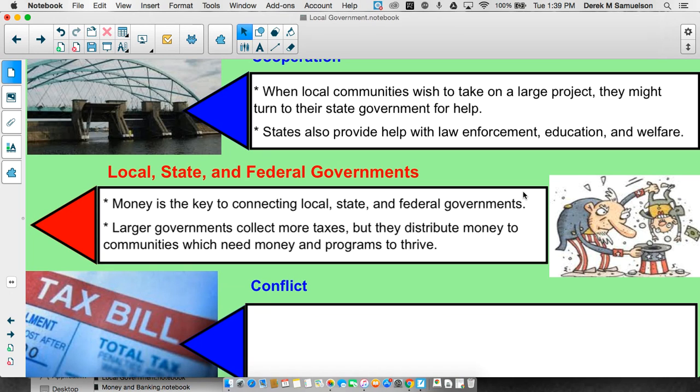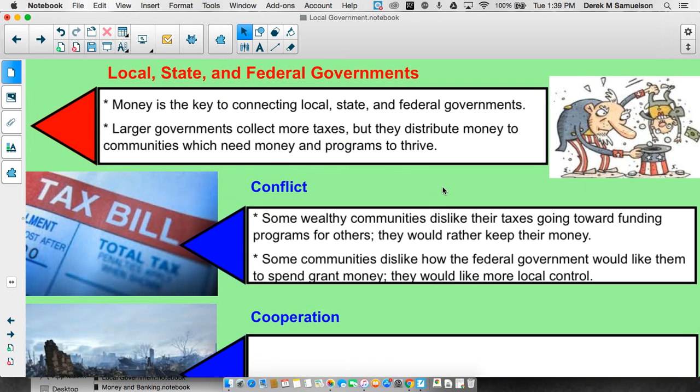The federal government collects a lot of money, but they don't spend it all on big national projects. They redistribute a lot of that money back to the communities that they got it from. Where's the conflict here? Well, some wealthy communities don't like the fact that a lot of their tax dollars are going out and they don't get a lot of their tax dollars coming back. That is, wealthy states like, say, Massachusetts, a lot of their tax dollars get taxed to the federal government, and then the federal government gives that money to poor states like Mississippi and Alabama.